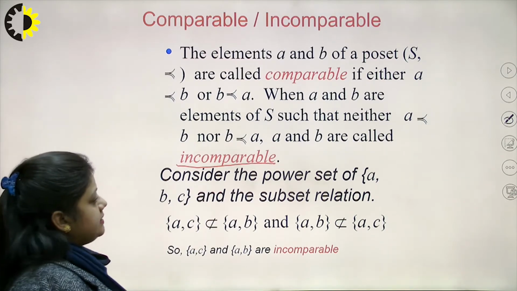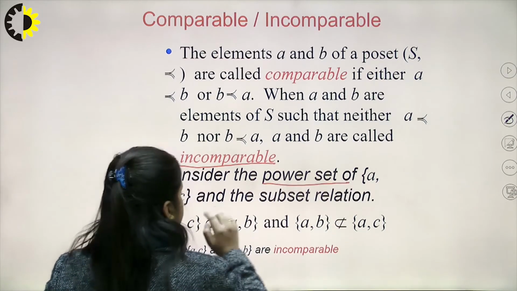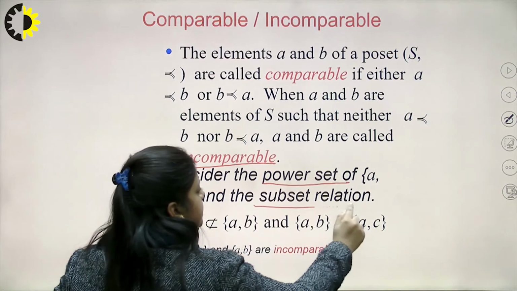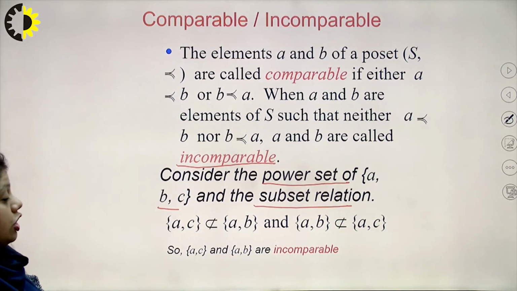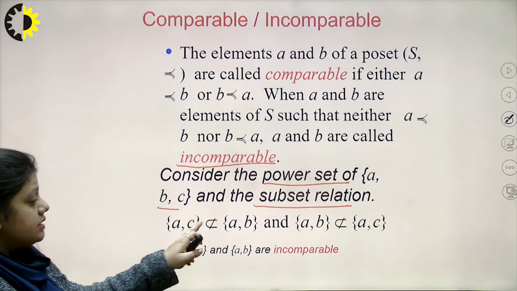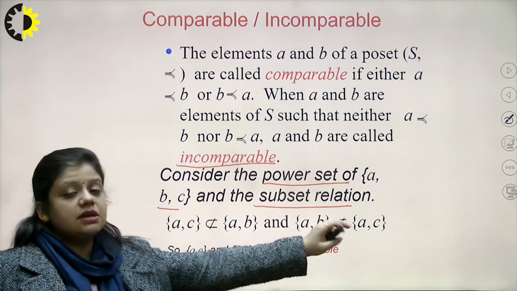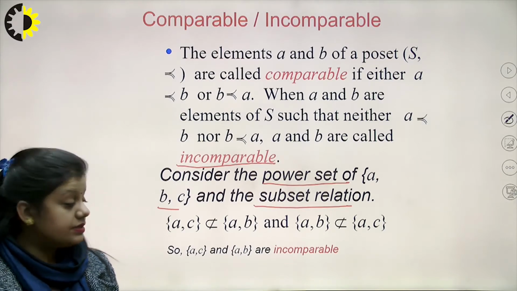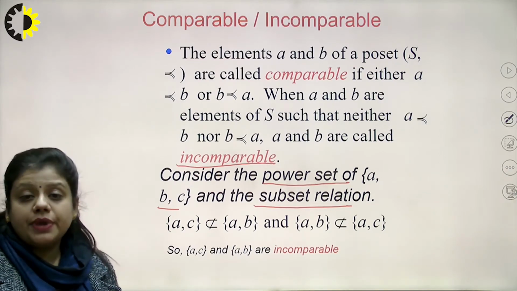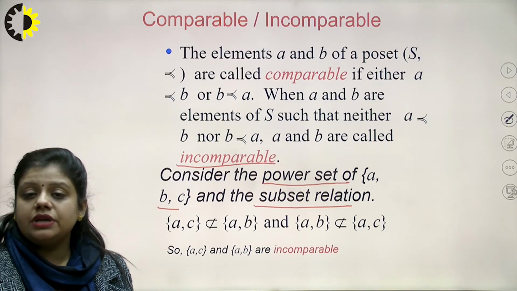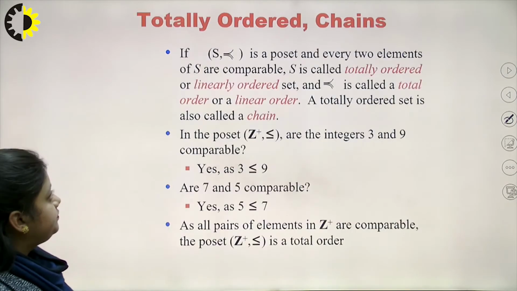Let us take an example. Consider the power set of {a, b, c} and the subset relation. {a, c} is not a subset of {a, b} and {a, b} is not a subset of {a, c}. Therefore, {a, c} and {a, b} are incomparable.